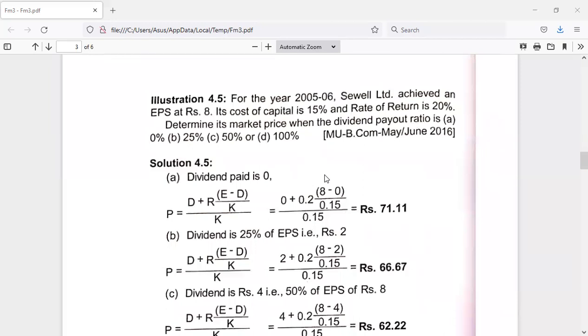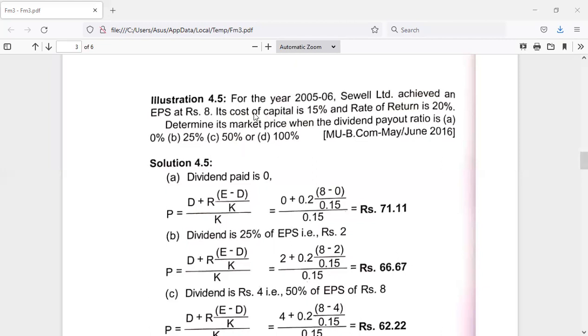Okay. Now let us proceed further towards another problem where they have given 4 situations. For the year 2005-6, Swell Limited achieved an EPS of rupees 8. Its cost of capital is 15% and rate of return is 20%. Determine its market price when the dividend payout ratio is 0%, 25%, 50%, and 100%.